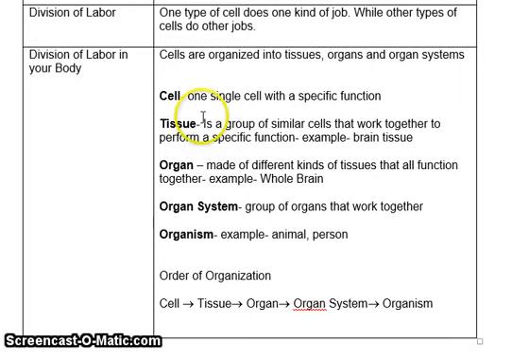The division of labor goes from the cell, the basic unit of a cell, to tissue, to organs, to organ system, and then to the whole organism. A cell is one single cell with a specific function. Tissue is a group of similar cells that work together to perform a specific function. An example of that would be like your brain tissue. Okay?